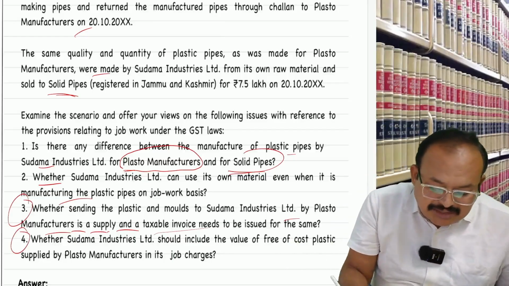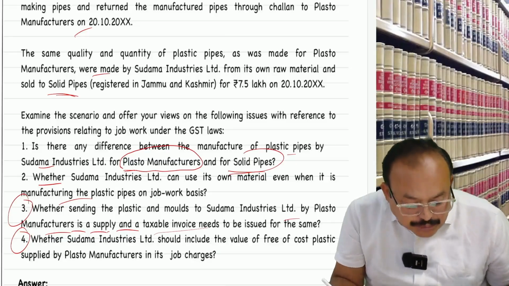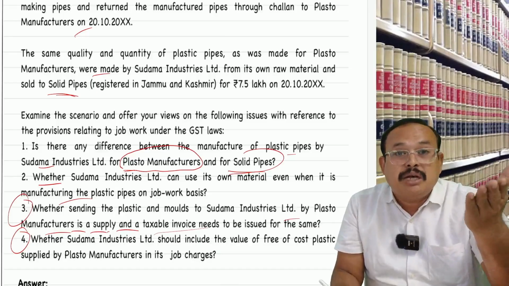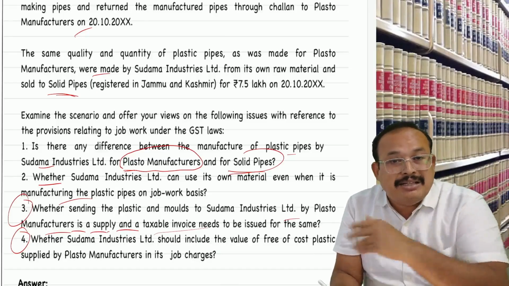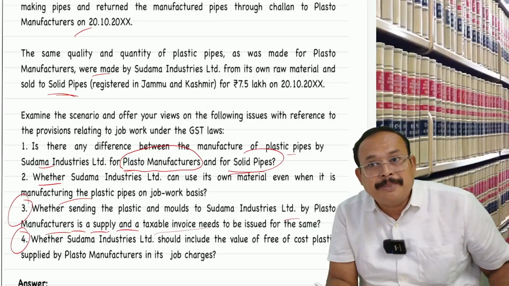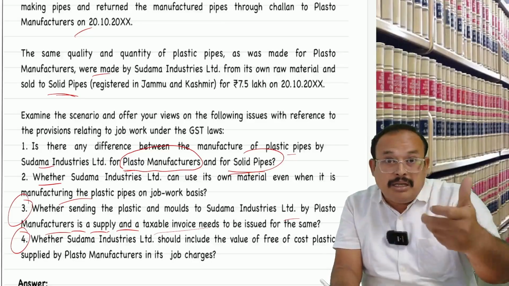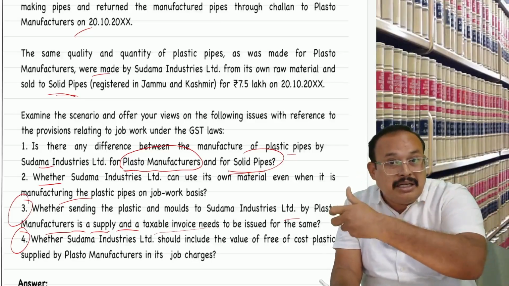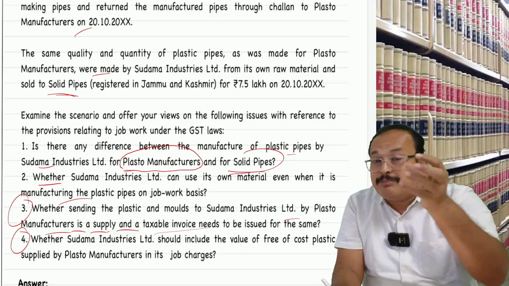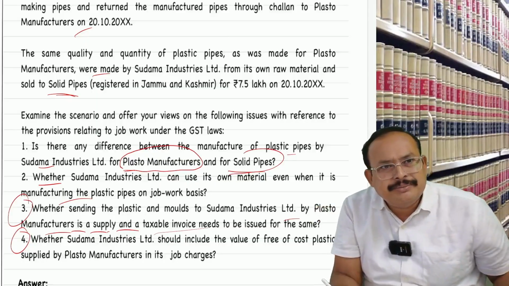Further, point number 4. Whether Sudama Industries should include the value of free of cost material supplied by Plasto manufacturer in the job work charges? No. Even a 2 crore worth BMW car value should not be added to the value of the job work charges of water washing, rupees 5,000. I'm asking you, material supplied by the principal to his job worker, whether that value should be added in the value of job work charges?